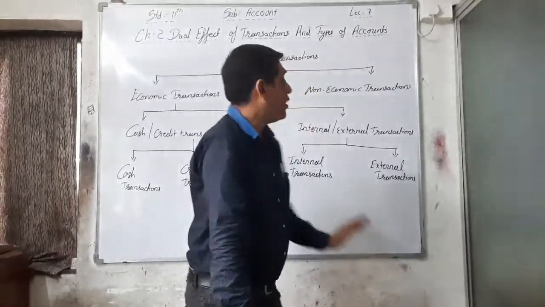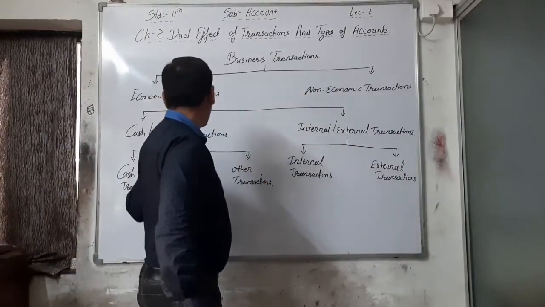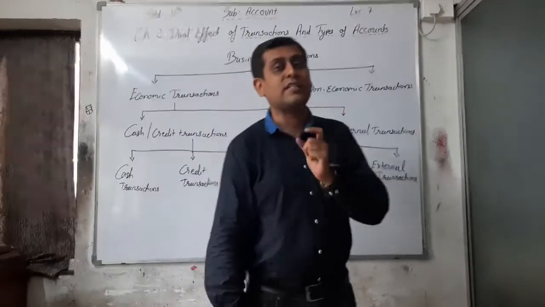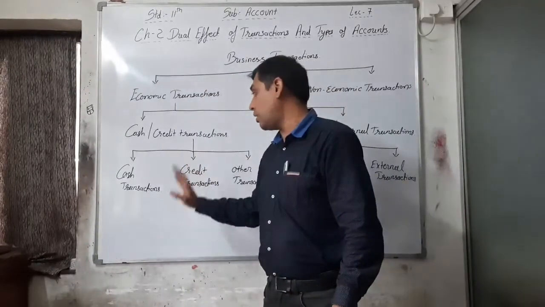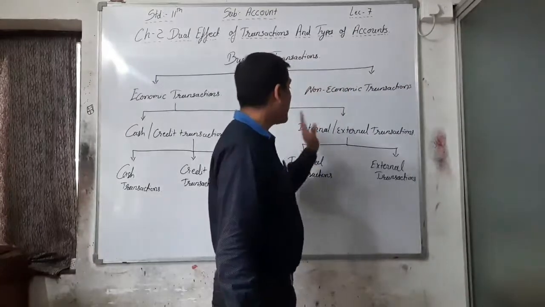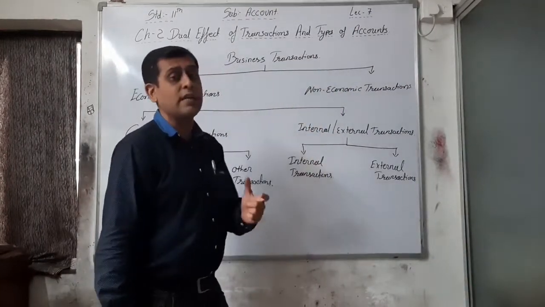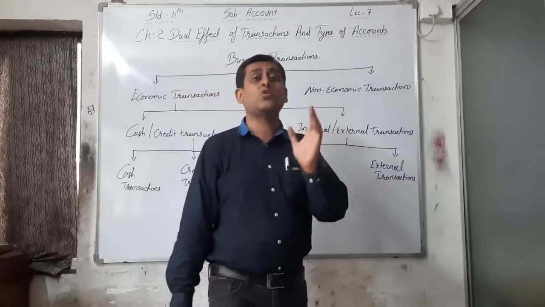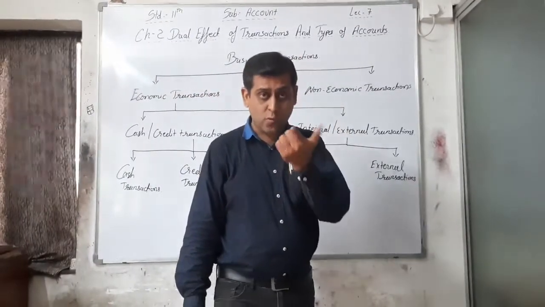Now see the next part. Here the first part of economic transactions is cash and credit transactions. Under that, cash transactions, credit transactions, and other transactions are there. Now the second part of economic transactions is internal transactions as well as external transactions. What is that?